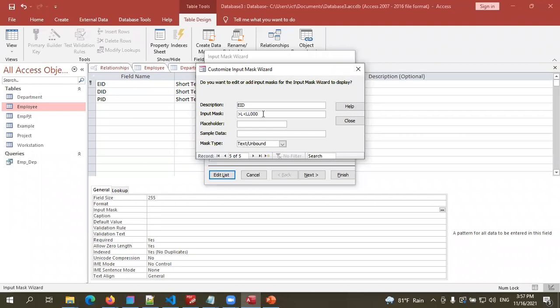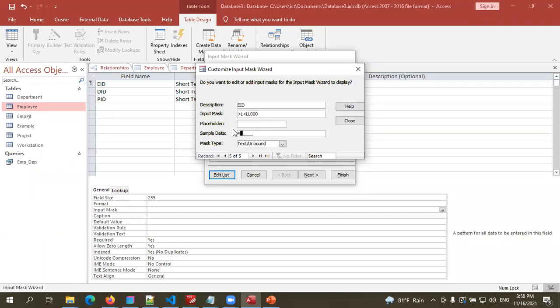So this input mask defines that for employee ID, the first letter must be a capital one. The other 2 letters have to be simple letters, but user must enter 3 letters. And again, user must enter 3 numbers. We can add sample data here. So I'm going to press a simple letter, right? I enter one simple letter, but you can see a capital letter is printed.